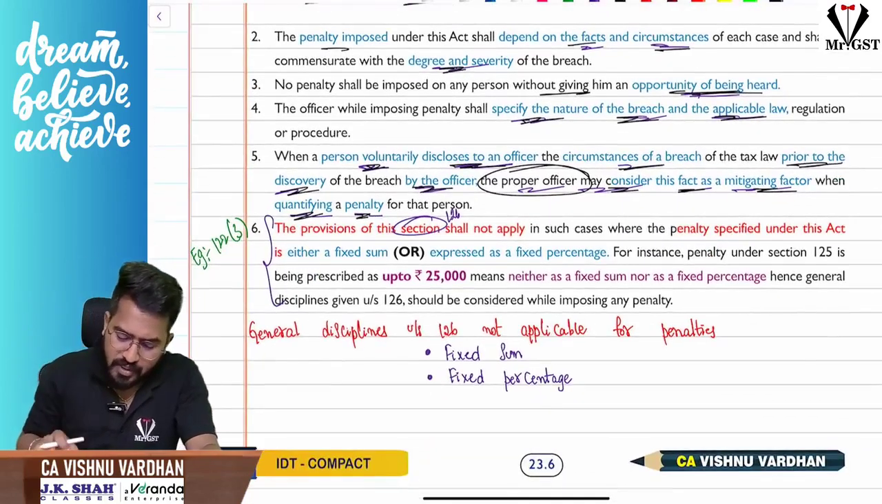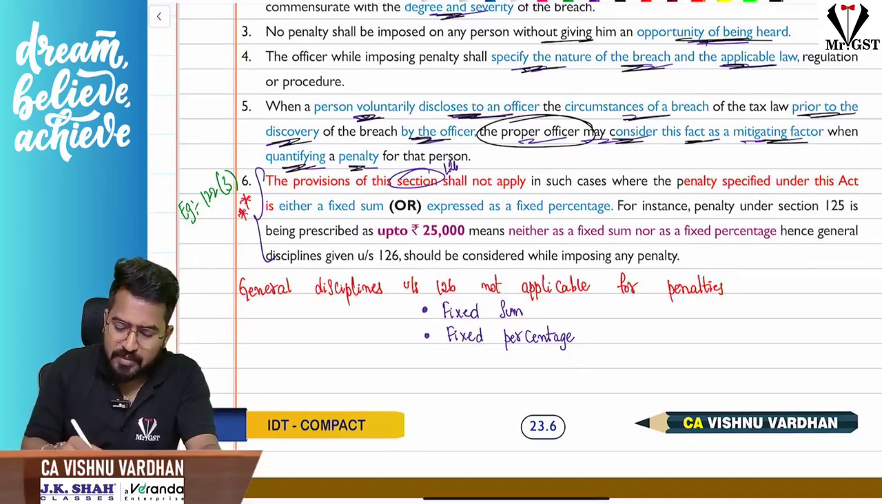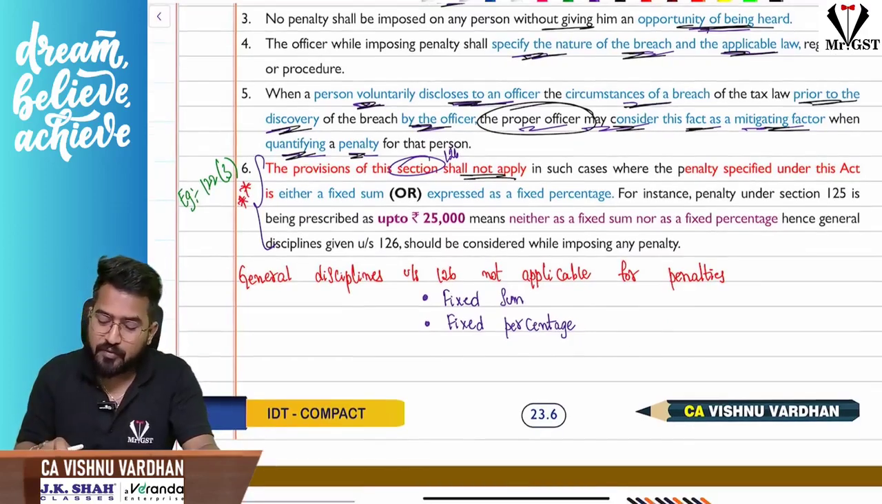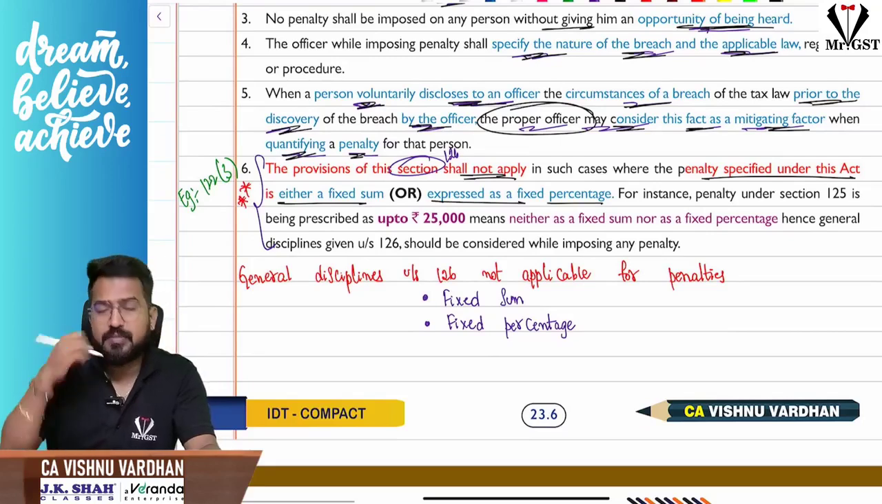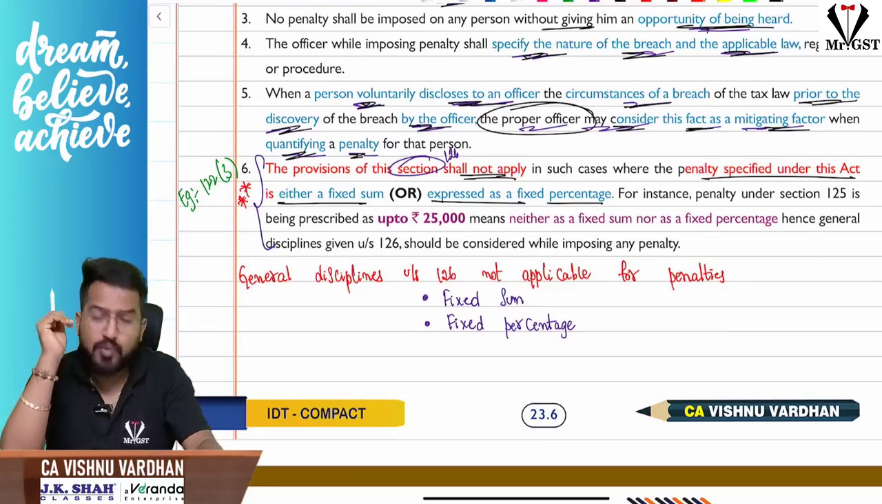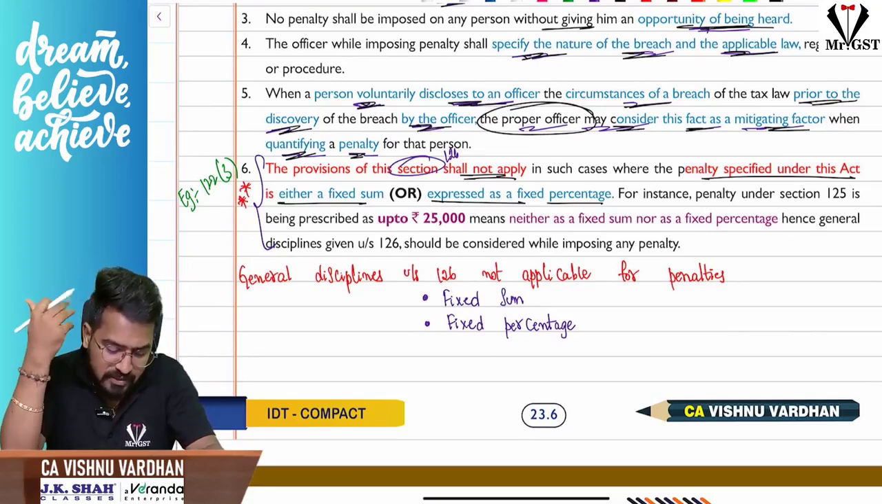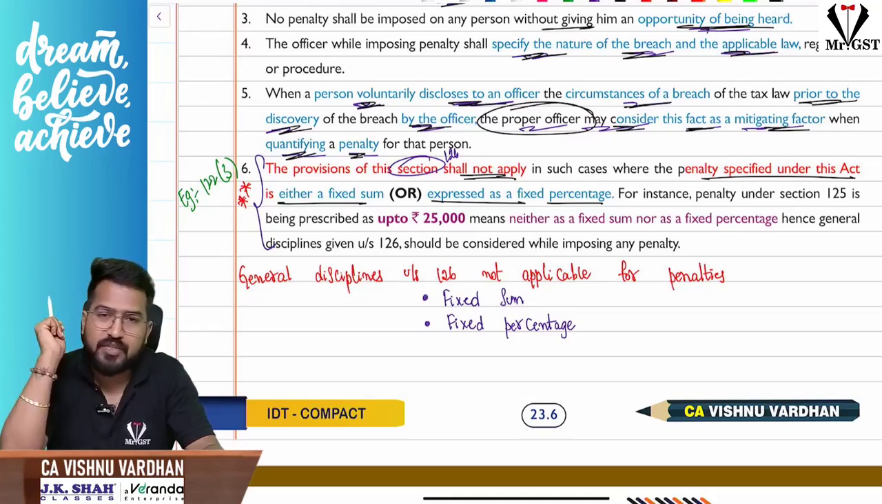Now here, a very important thing is that these general disciplines, whatever we are discussing, are not applicable where the penalty specified under this Act is either a fixed sum or expressed as a fixed percentage. That means, whatever we have been seeing, section 122 subsection 1, subsection 2, 1b, 1a, all those cases, where it is a fixed sum or fixed percentage, then you need not follow this discipline.